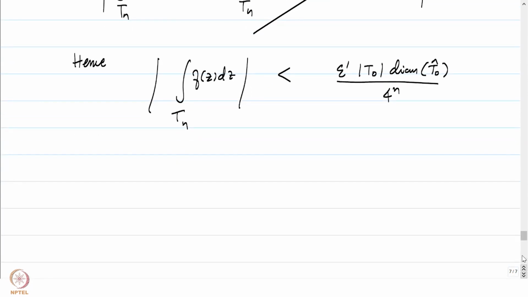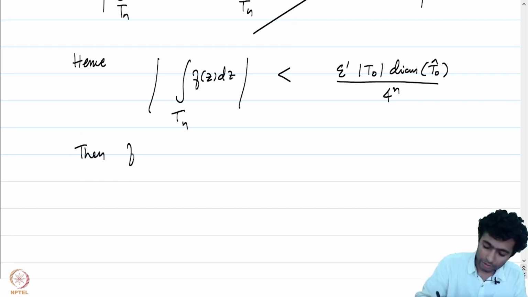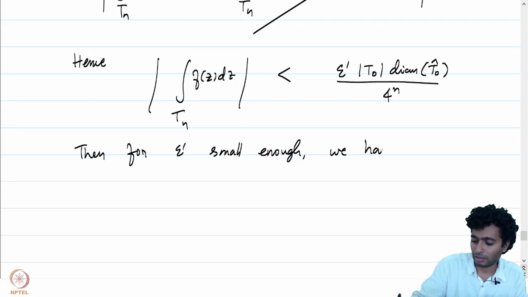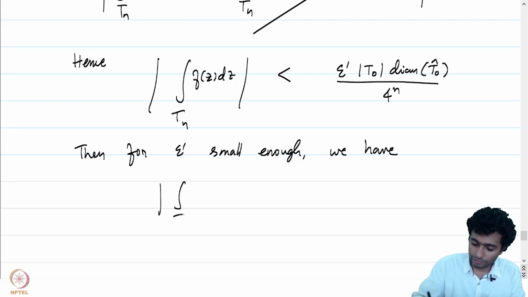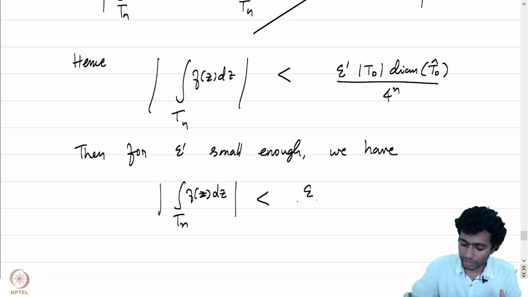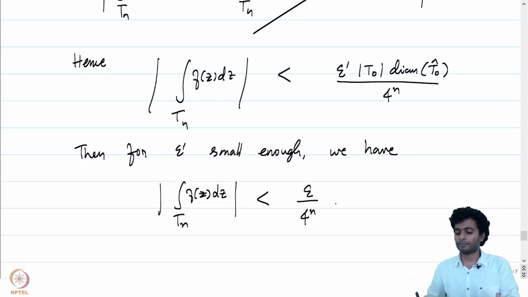So if we had picked epsilon prime small enough, so that epsilon prime times the arc length of T0 times the diameter of T0 hat is less than epsilon, then for epsilon prime small enough, we have the absolute value of the integral of f of z dz over Tn less than epsilon by 4 to the power n.